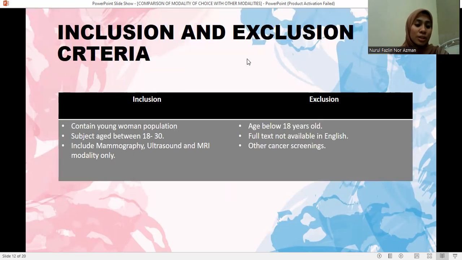For the inclusion and exclusion criteria, the inclusion contains young women populations, subject age between 18 to 30 or 35 or 40, then includes mammography, ultrasound, and MRI modality only. For the exclusion: age below 18 years old, full text not available in English, and other than cancer screening.